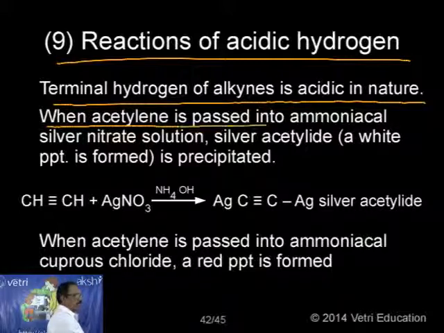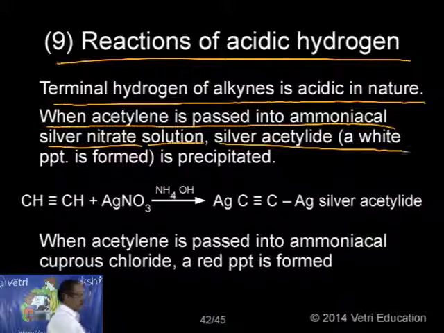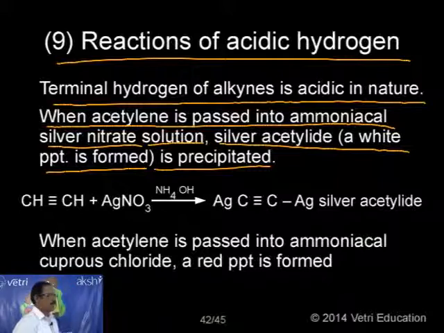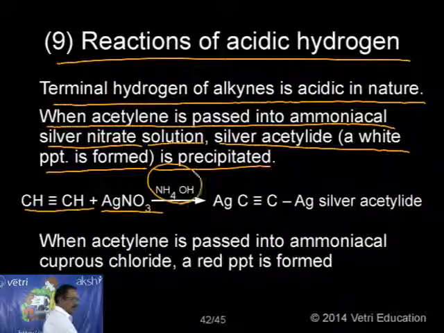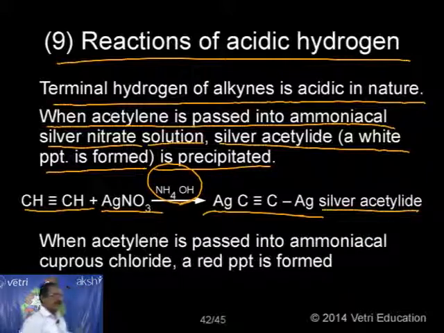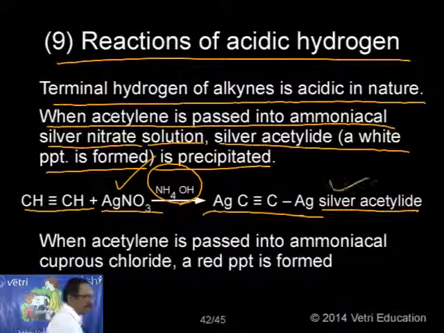When acetylene is passed into ammoniacal silver nitrate solution, silver acetylide, a white precipitate, is formed. What is the reaction? CH≡CH, when treated with silver nitrate in presence of ammonium hydroxide, has both hydrogens substituted by silver. It is called silver acetylide. It is a white precipitate. This is the most important information. So in the case of acetylene, when you treat with ammoniacal silver nitrate, silver acetylide is formed as a white precipitate.